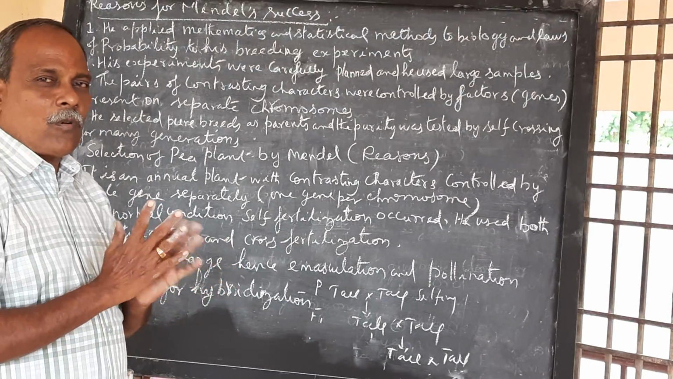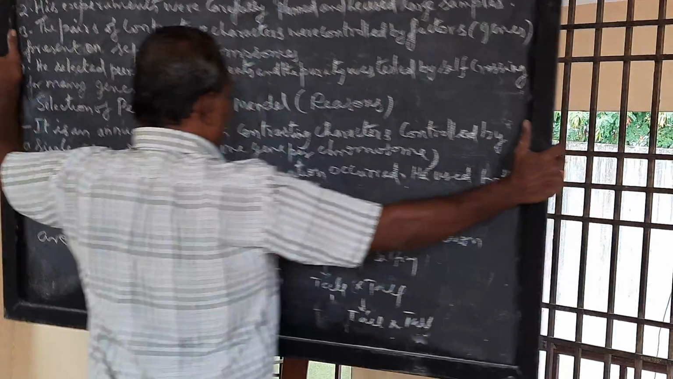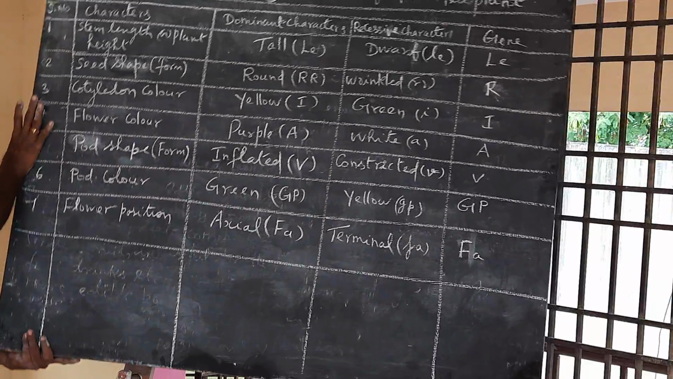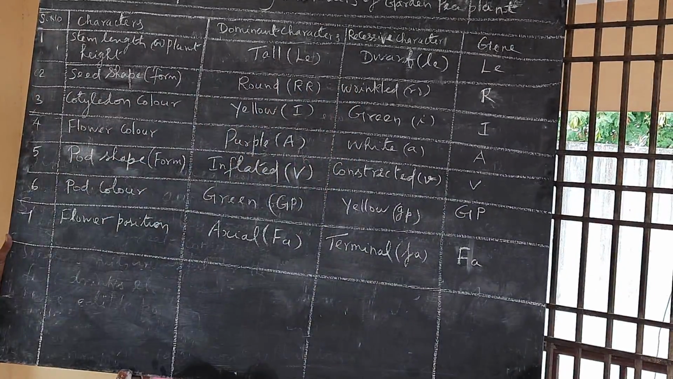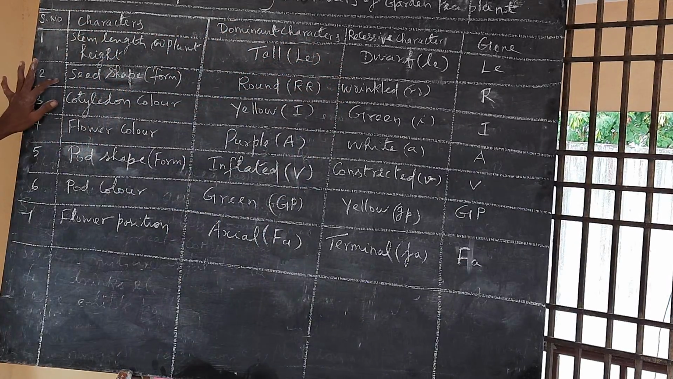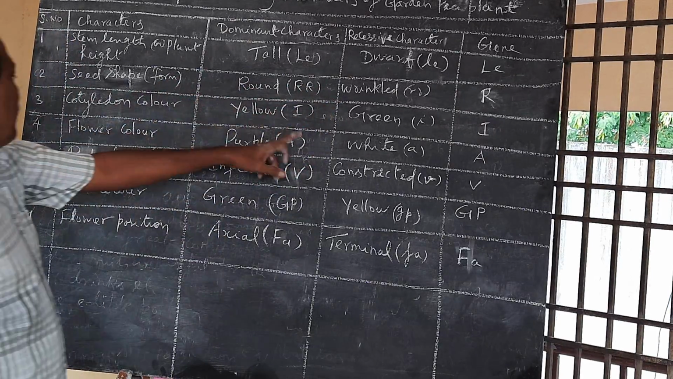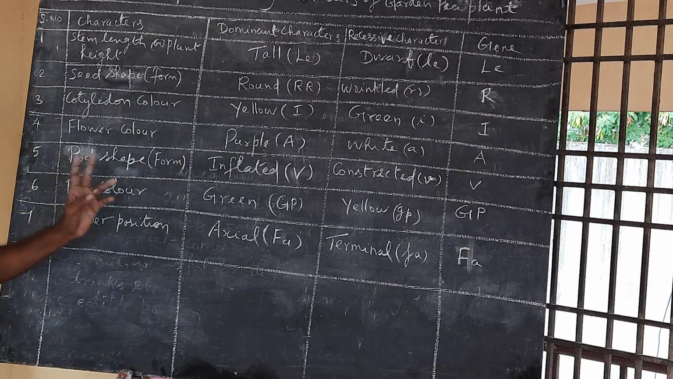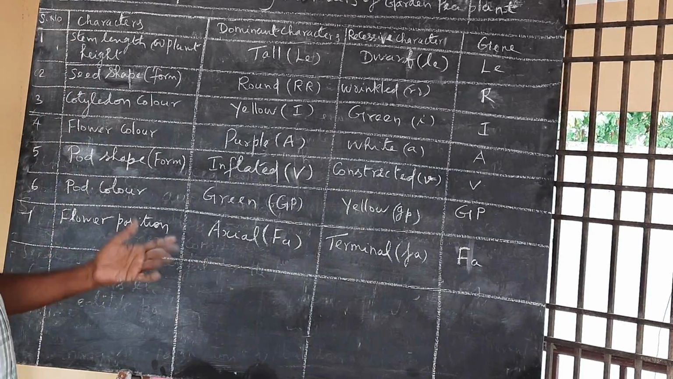Like that he found out 7 pairs of contrasting characters, as given here. Stem length: tall dominant, dwarf recessive. Seed shape: round seeds, wrinkled seeds. Cotyledon color: yellow, green. Flower color: purple flower dominant over white flower. Pod shape: inflated, constricted. Pod color: green, yellow. Flower position: axial, terminal.